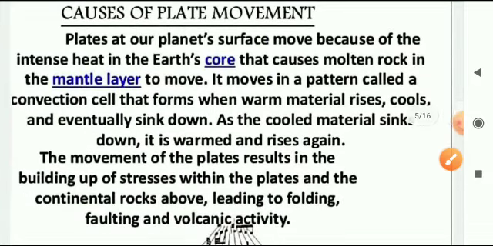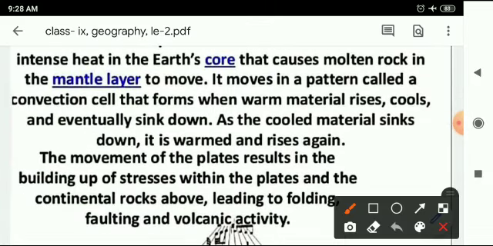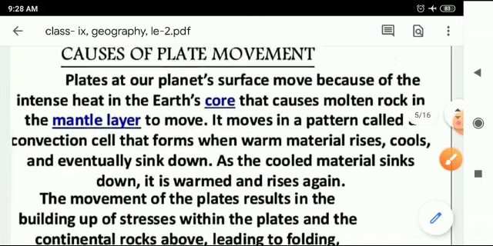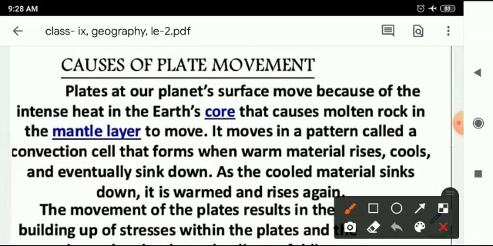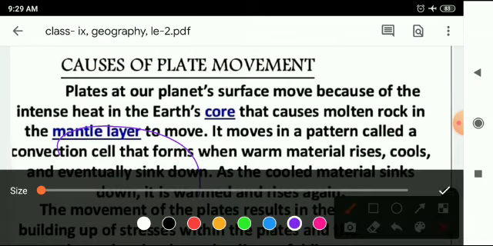Now our next point is causes of plate movement. As you know, there are different causes for the plate movement, and the main cause I want to tell you is the excessive heat inside the earth.